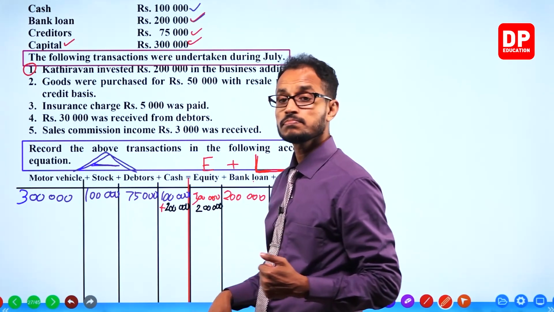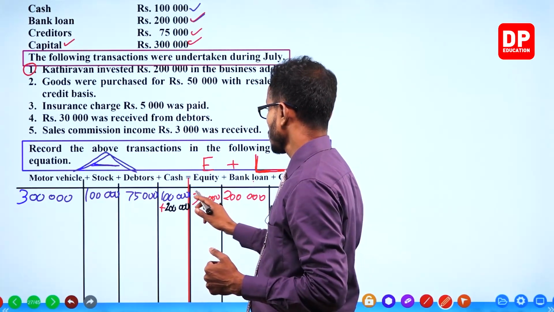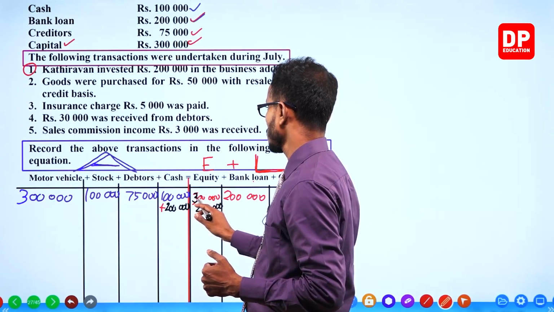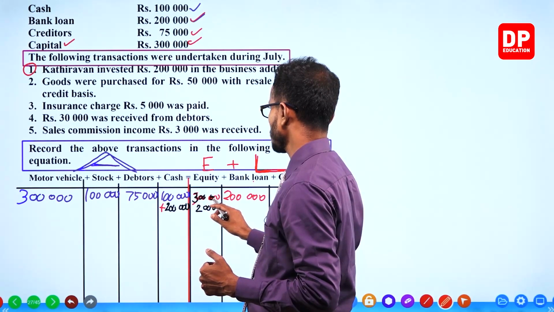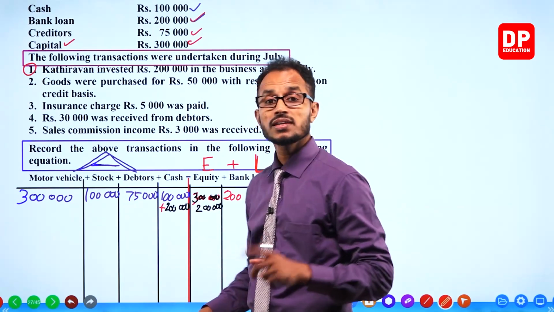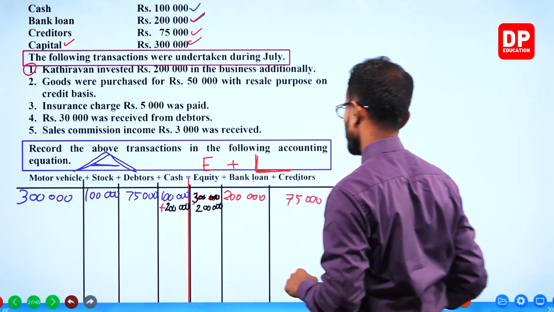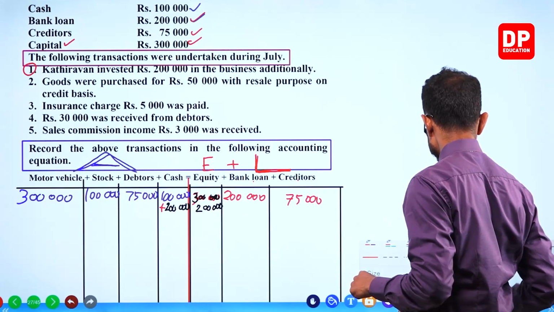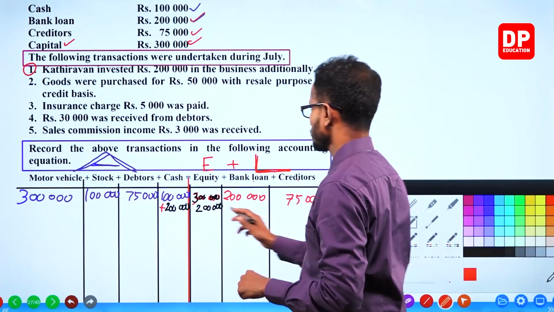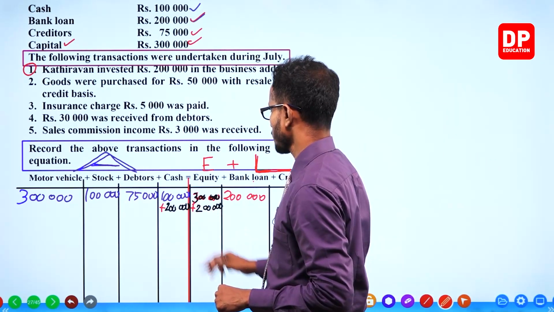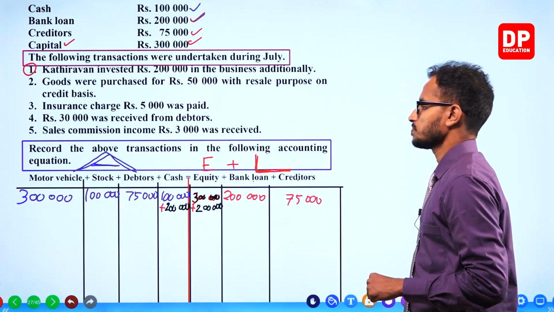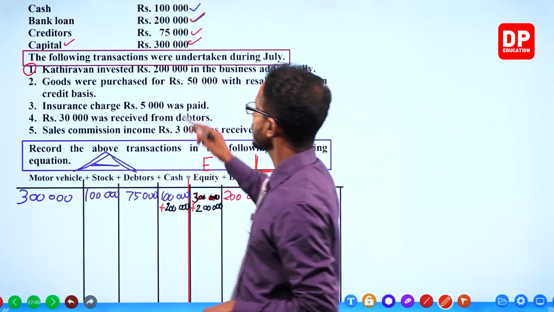Why? Because when the owner brings money, the owner's money is added to equity. Owner's money is called equity. Plus 200,000. Double entry is done.